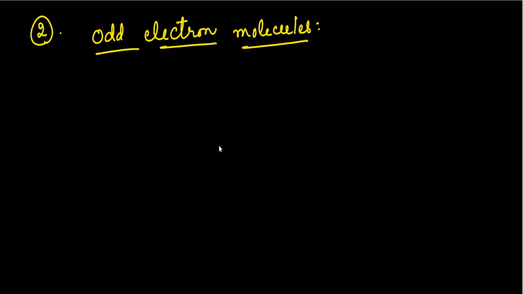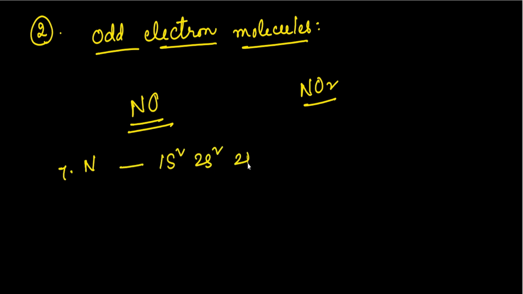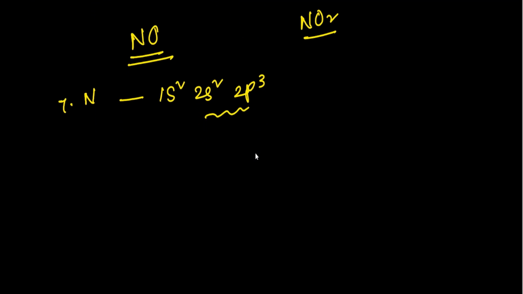Which means, in some molecules an odd number of electrons will be present in their outermost shell. Take for example nitric oxide, and another example is nitrogen dioxide. In the first case, this nitrogen atom has 7 electrons, so 1s2, 2s2, 2p3 configuration, which means this nitrogen atom will have 5 electrons in its valence shell.